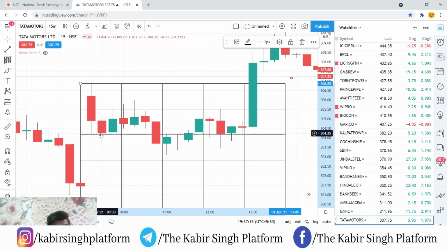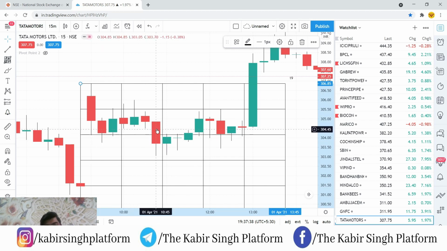This candle has gone below the third Gann level, and whichever candle goes below this candle's low, you'll take an entry on that. So the low of this candle is 303.75. I'm just looking at the values from here, so you can note down the value: 303.75.